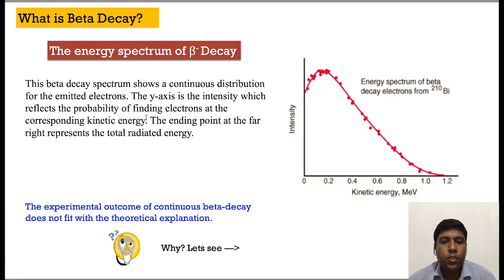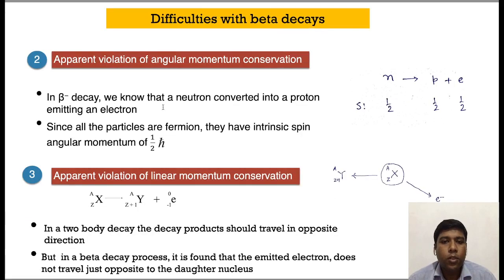Also, the beta decay process seems to violate angular momentum conservation, which we can see from this decay process. In the decay of a neutron to a proton with an electron coming out, the neutron is a spin half particle, and the proton and electron are all spin half particles. So the left side and right side violate spin conservation. Also there is an apparent violation of linear momentum conservation.